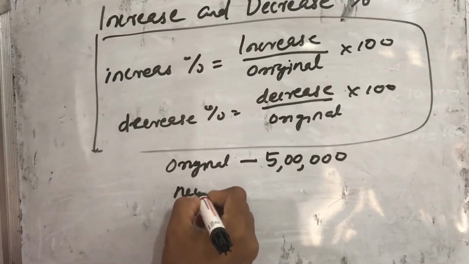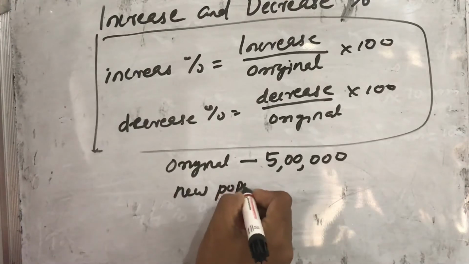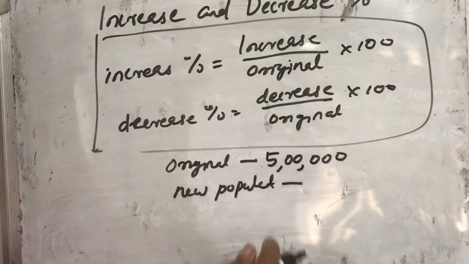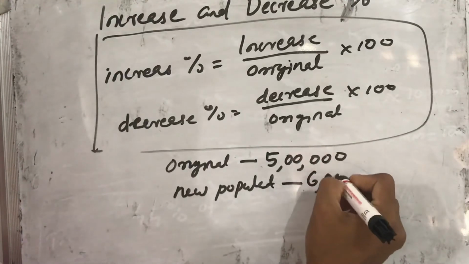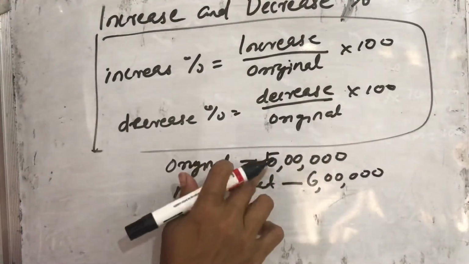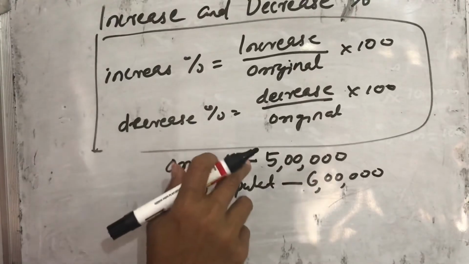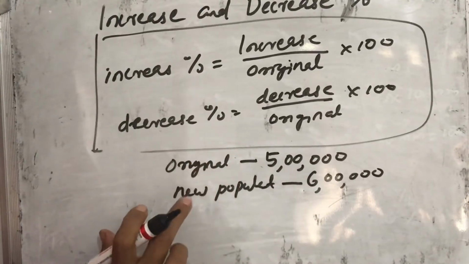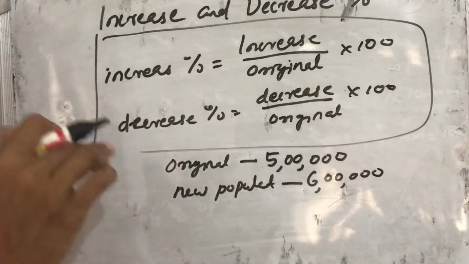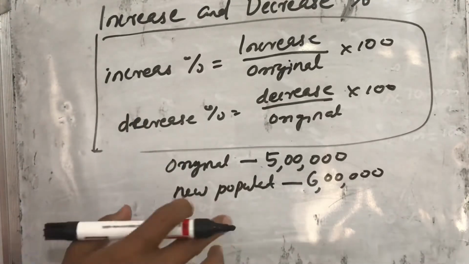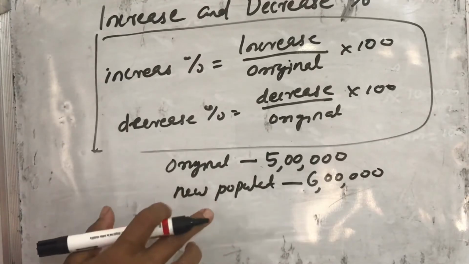Now the new population is 6 lakhs. We take 5 lakhs as the original population. Then what will be the increase percentage of this population?